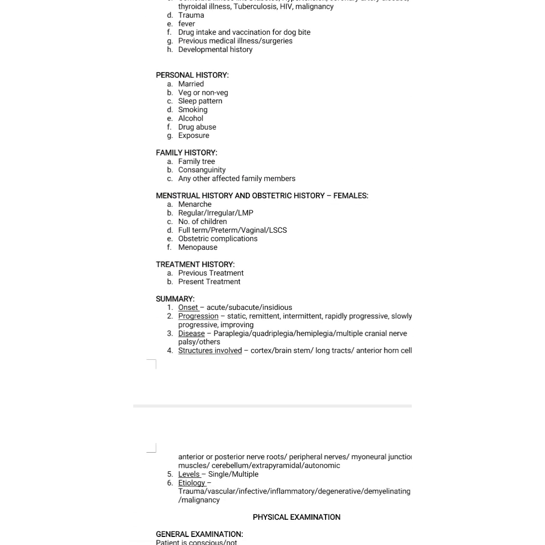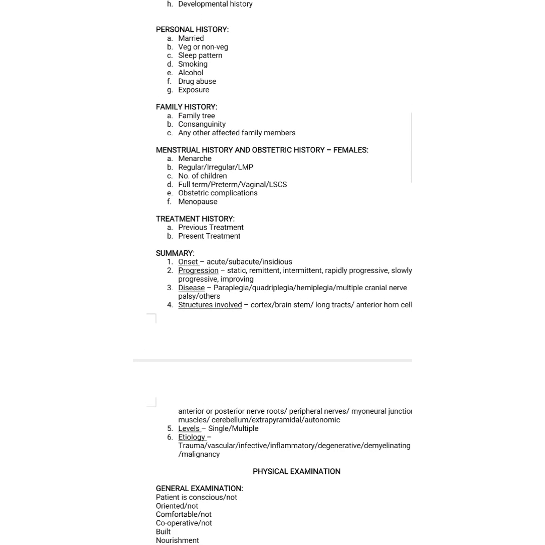So after all this, you have to say the summary, like you have to say what is the onset, and then progression, whether it is static, improving, worsening. Then you have to say what the disease is, whether it is paraplegia, hemiplegia, multiple cranial nerve palsy or other, and the structure involved, whether it is cortex, brainstem. You have to say the structure involved based on the history, whether it is cortex or internal capsule or brainstem lesion, spinal cord lesion or UMN lesion, you have to say.